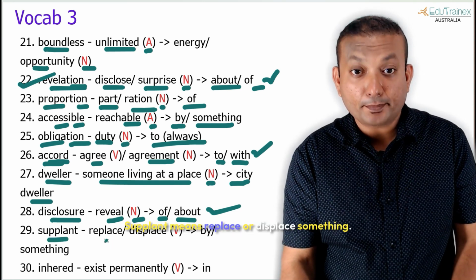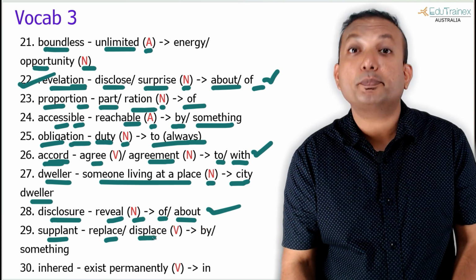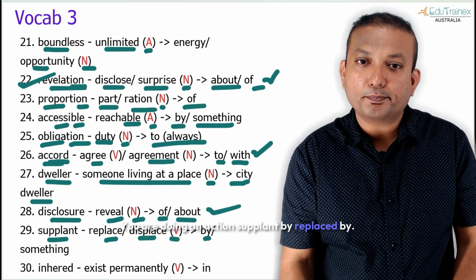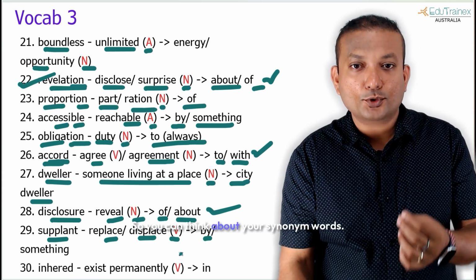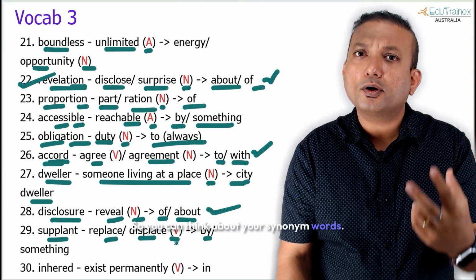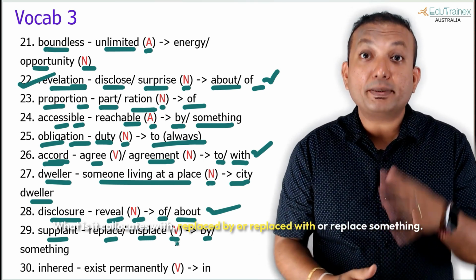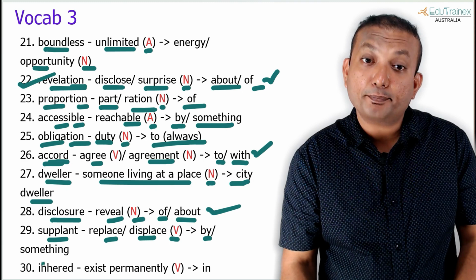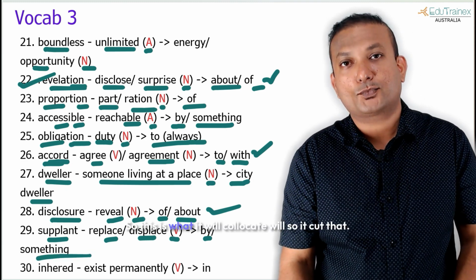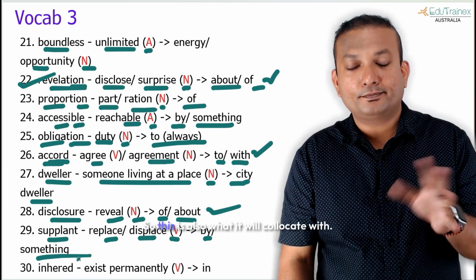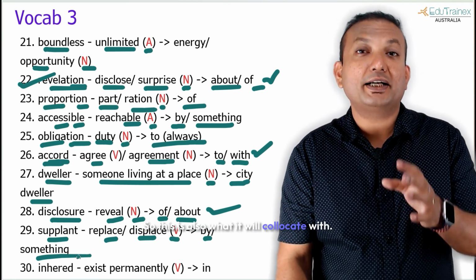Supplant. Supplant means replace or displace something. So it is a verb, you're doing an action, supplant by, replaced by. So you can think about your synonym words. What is it collocates with? Replaced by or replaced with or replace something. So this is what it will collocate with.